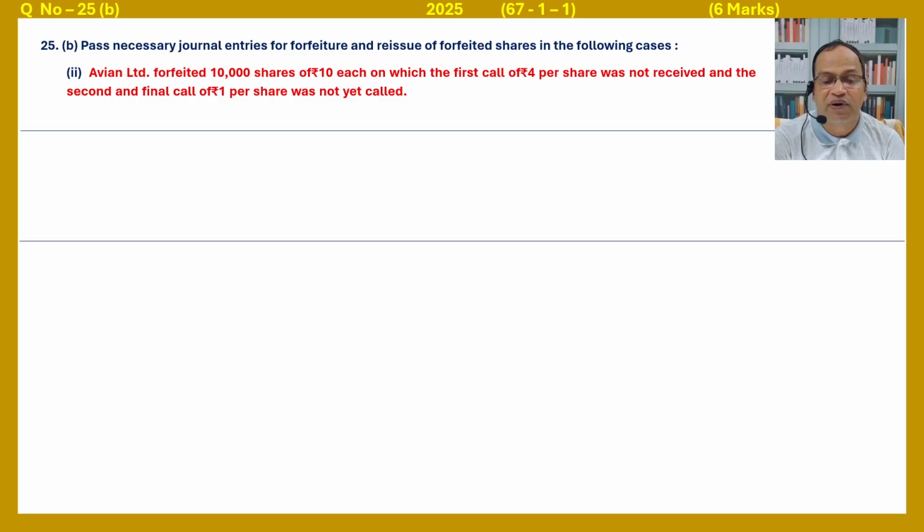Abhiyan Limited forfeited 10,000 shares of rupees 10 each, on which the first call of rupees 4 per share was not yet received, and the second and final call of rupees 1 per share was not yet called. So forfeited shares equal 10,000 shares. Issue price equals rupees 10. First call rupees 4, that is called.